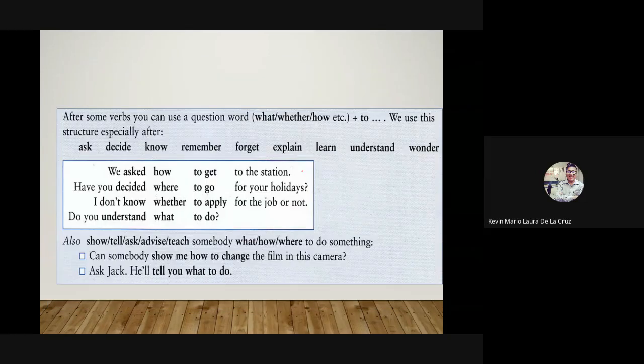Tal vez algo que es importante mencionar es eso, ¿verdad? Ya me acordé. Muy bien. Cuando observamos son question words, right? Como what, where, how, ok. Ellos sí van a estar acompañados por infinitivos, ¿correcto?